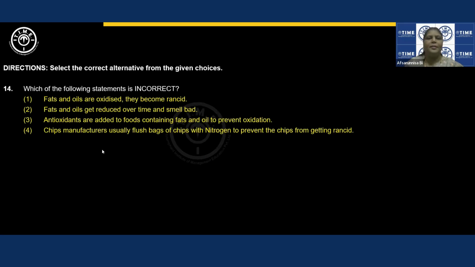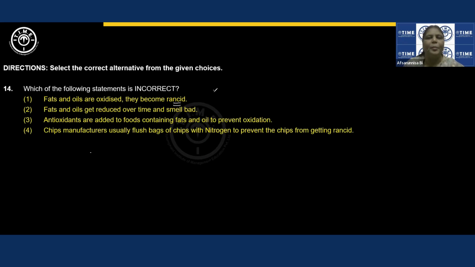Which of the following statements is incorrect? Fats and oils are oxidized, they become rancid. What's the meaning of rancid? Rancid talks about spoilage of food matter due to the oxidation of fats and oils present in it.